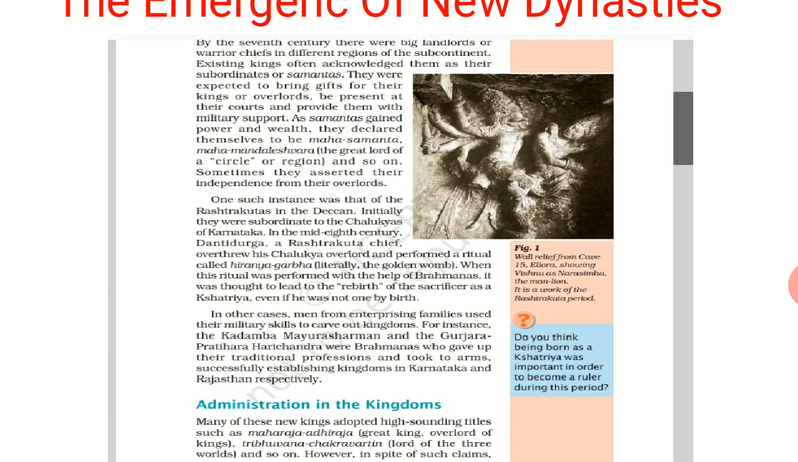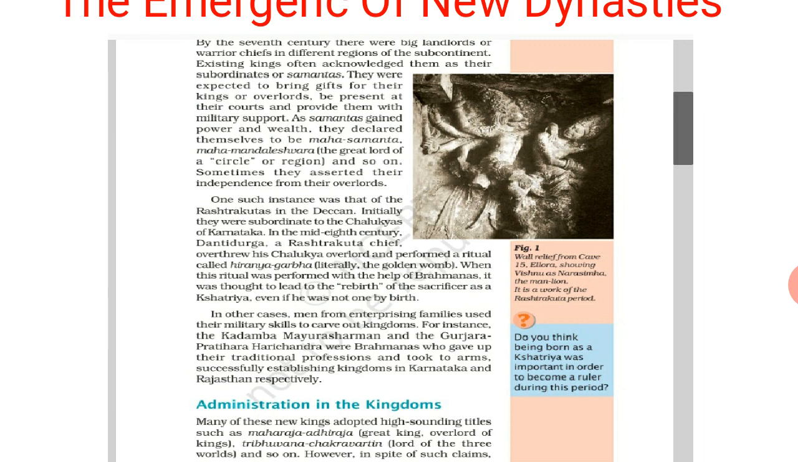So Danti Durga was from the Rashtrakuta dynasty. He overthrew his overlord of the Chalukya dynasty and he became the ruler. After that, in other cases also, men from enterprising families used their military skills to carve out kingdoms. See, enterprising families means Vaishya.